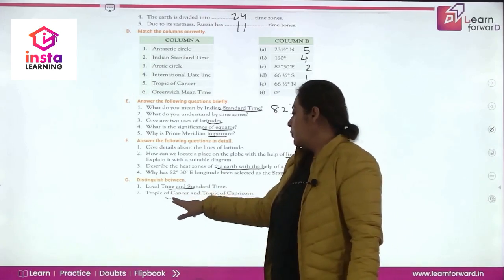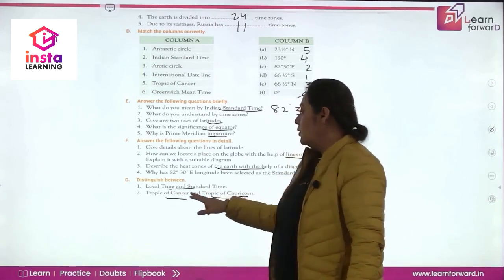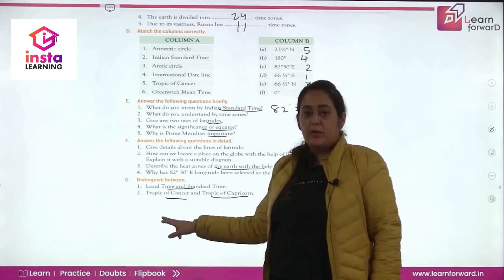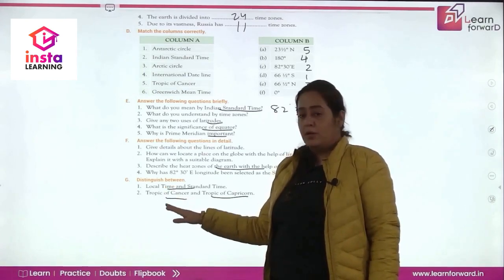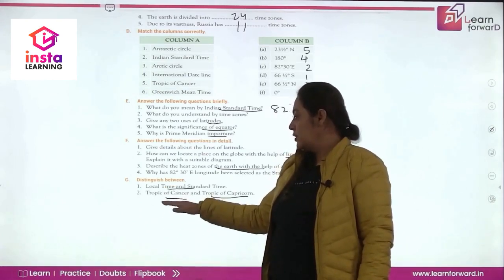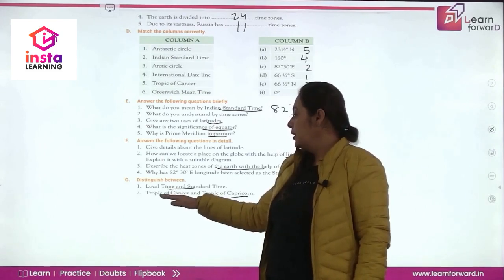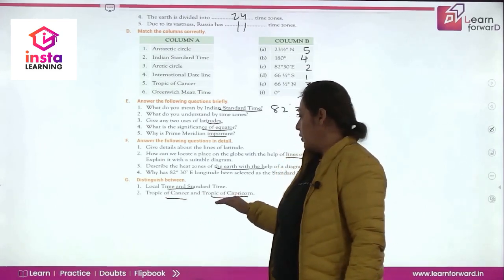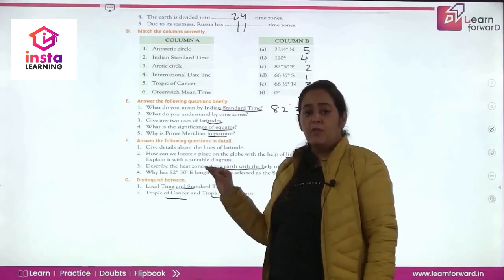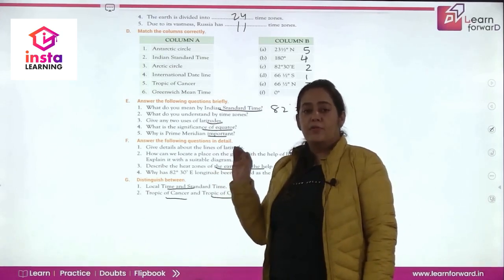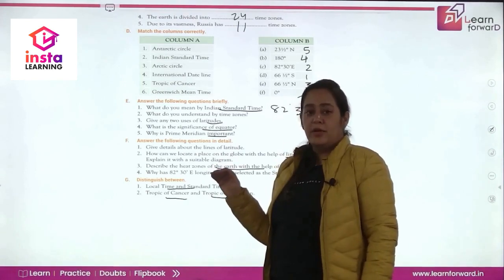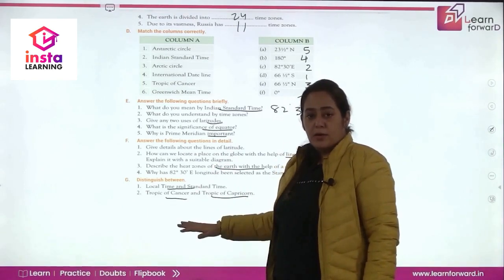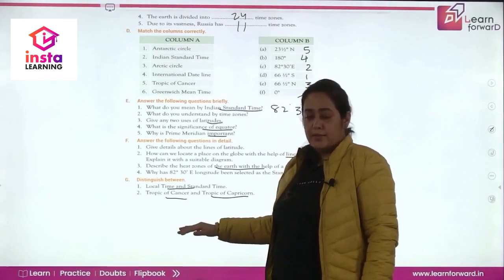What is the difference between Tropic of Cancer and Tropic of Capricorn? The parallel of 23 and a half degree north is Tropic of Cancer. At this place, the sun is vertically overhead on 21st June. Tropic of Capricorn is the parallel of 23 and a half degrees south. Here we talked of winter solstice, which is on 22nd December.